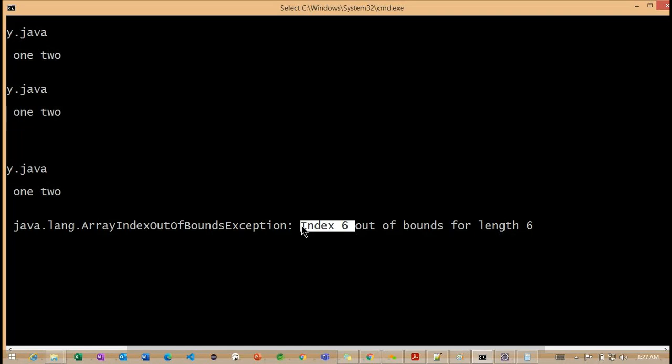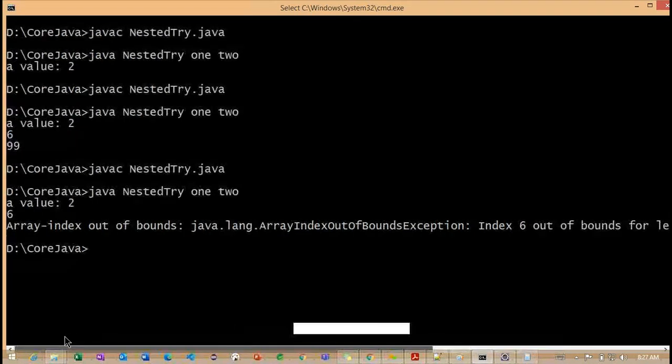0 to 5. Yes, the indexes are going to start from 0. The size and length both are the same, but both are going to start from 1. Getting the point? So we need to understand this very carefully here. Now we understand the arithmetic exception as well as the array index out of bound exception.